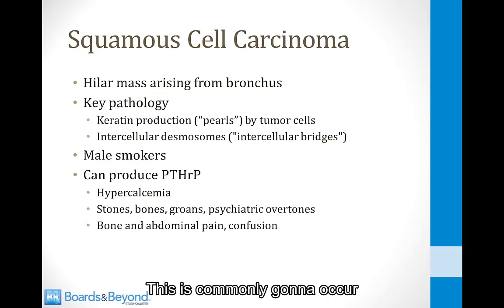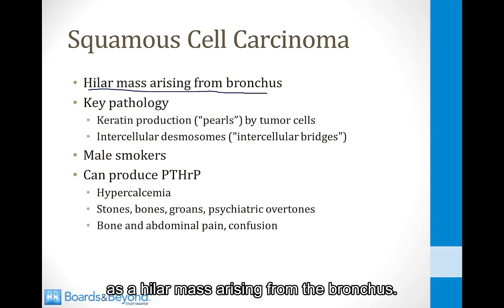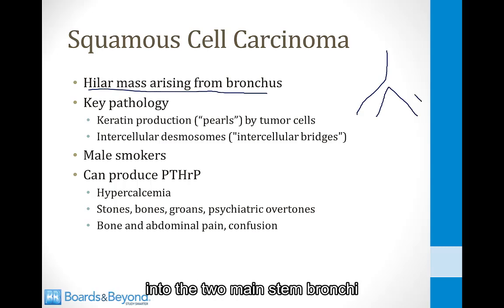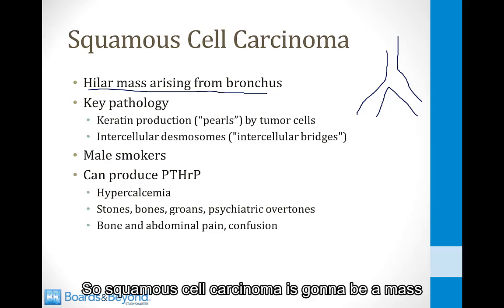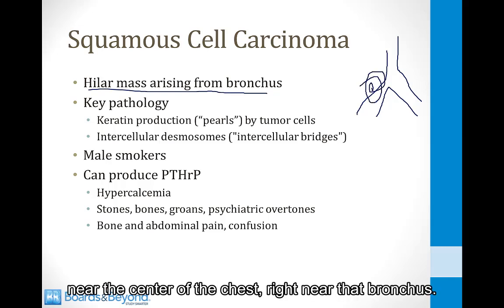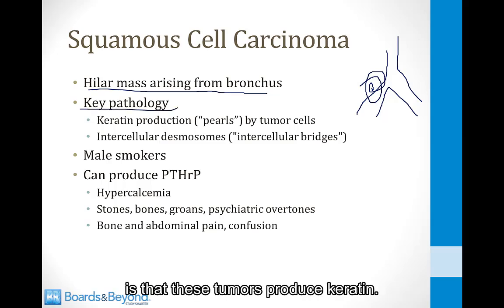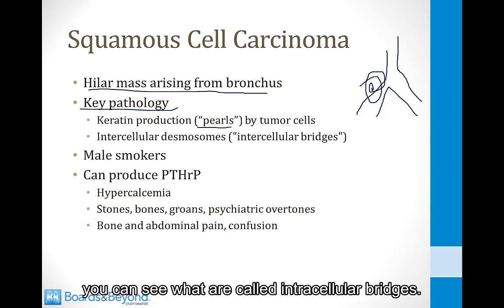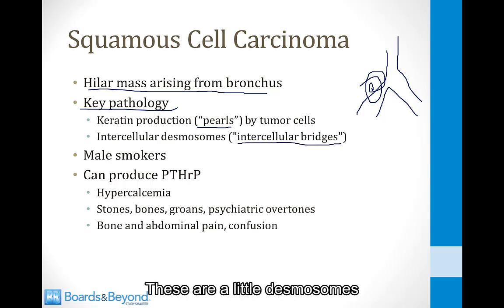This is commonly going to occur as a hilar mass arising from the bronchus. So recall that the hilum is where the trachea branches into the 2 main stem bronchi and enters the right and left lungs. So squamous cell carcinoma is going to be a mass near the center of the chest, right near that bronchus. Some key pathology to know about is that these tumors produce keratin, so they have keratin pearls when you look at them under the microscope. Also under the microscope, you can see what are called intercellular bridges. These are little desmosomes between the different cancer cells.